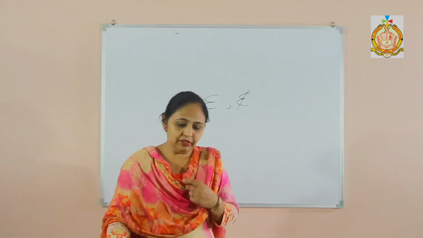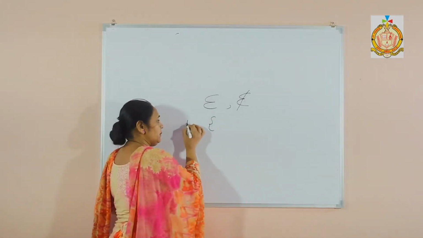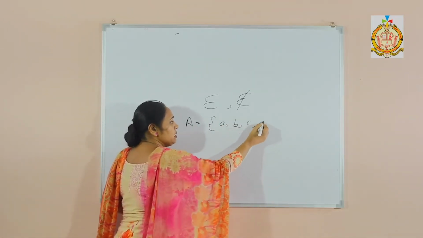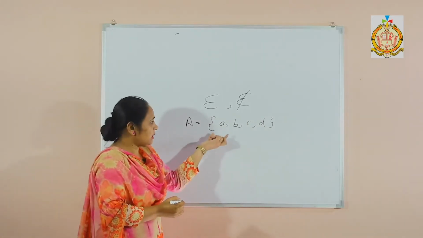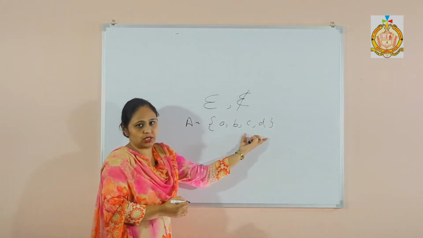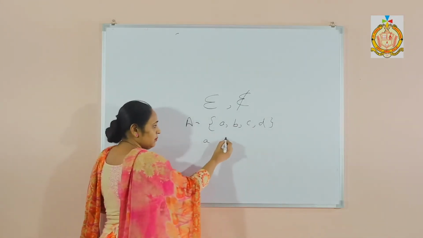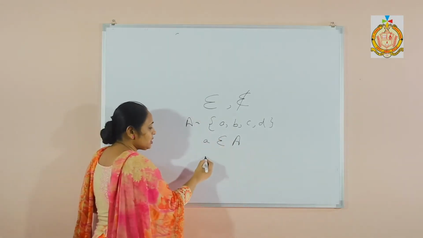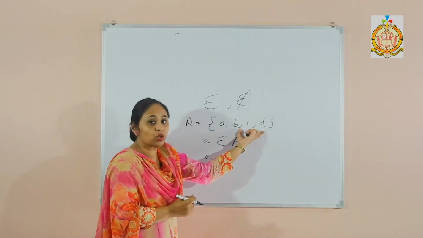To show it, I will take one example. Suppose there is a set A, and the members are a, b, c and d. These are the members or elements of this set. And I will write a belongs to set A. But if I want to write e, we have to see whether e is present in this set or not.